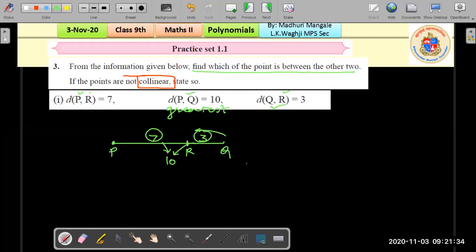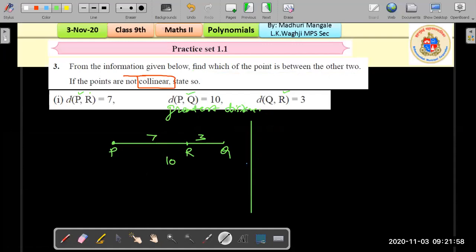Okay, so step 1, we draw the diagram. So you see we have drawn the diagram over here, it should look like this. We draw R over here. This distance is 3, this distance is 7. We always start with the greatest distance. All right, and then after drawing this diagram, you should show the working or the verification part.